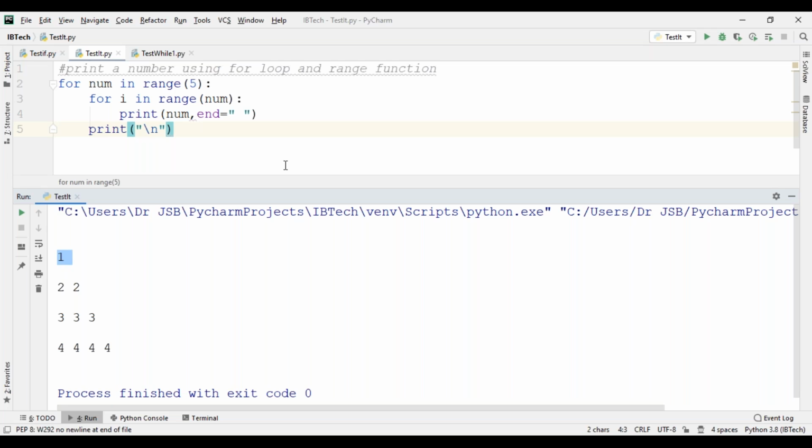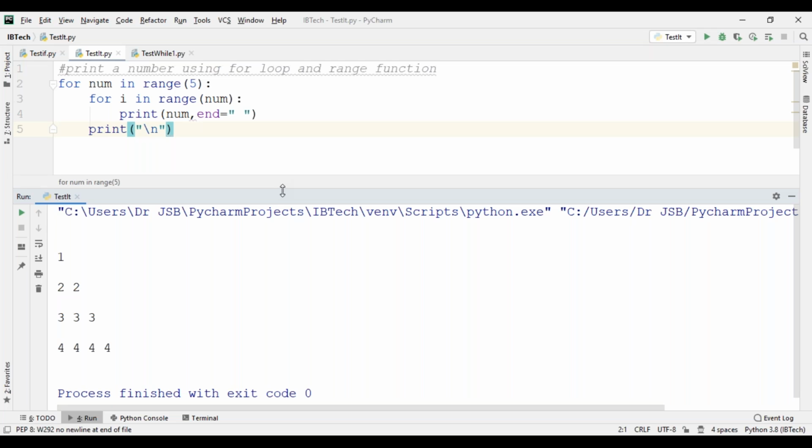For i in range of the given number, how many times do we need to display? The first time 1 time, the second time 2 times, the third time 3 times, then 4 times. After each iteration is completed, print backslash n, which moves to the next line. This is the program.